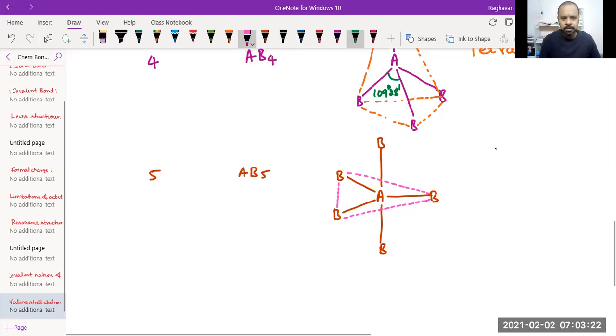You can give the structure by connecting the three bonds of the trigonal plane to the above bond and below bond, like this. So in three dimensions, this structure looks like a pyramid above, and likewise below there would be another pyramid.